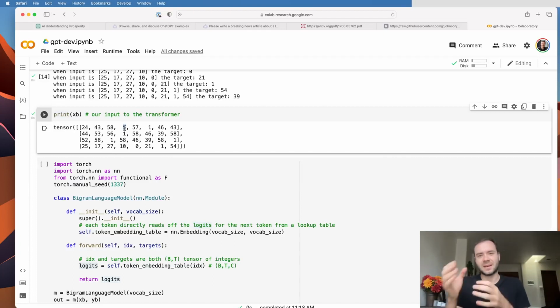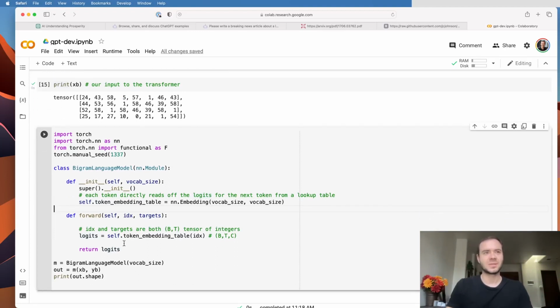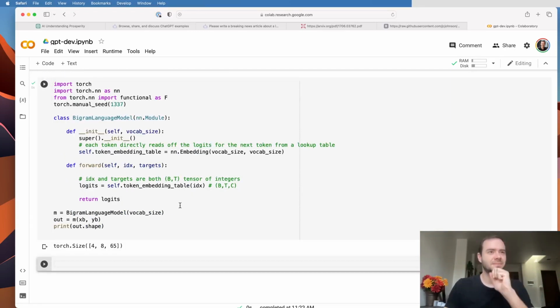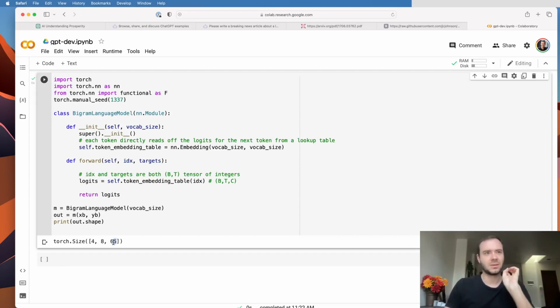So I'm token number 5, and I can actually make pretty decent predictions about what comes next just by knowing that I'm token 5, because some characters follow other characters in typical scenarios. We saw a lot of this in a lot more depth in the makemore series, and here if I just run this, we currently get the predictions, the scores, the logits, for every one of the 4x8 positions.